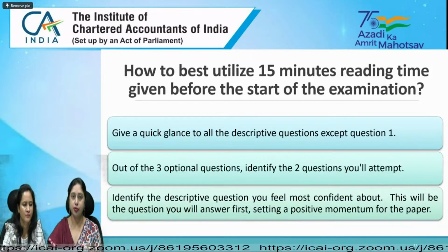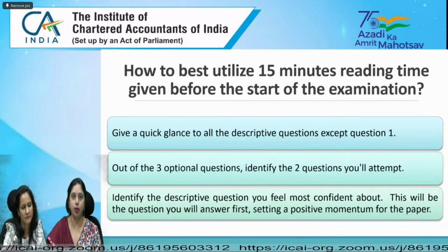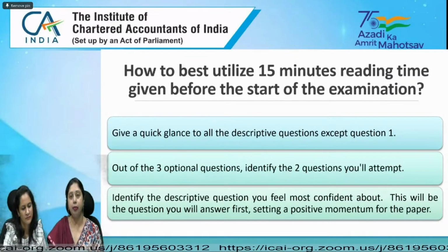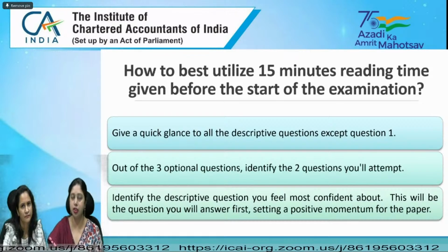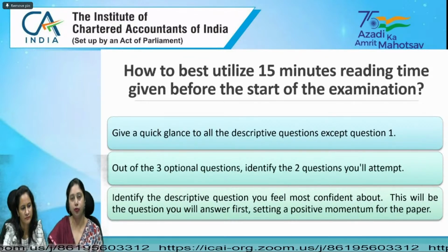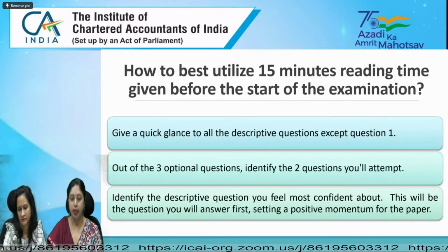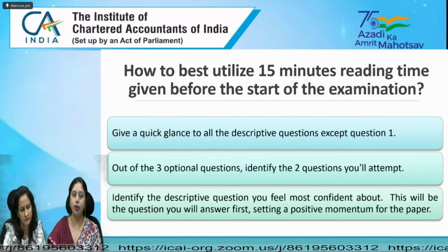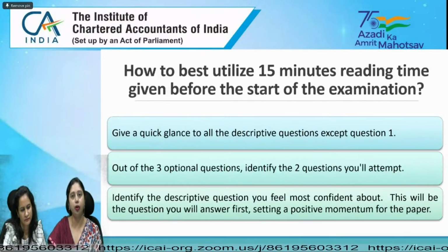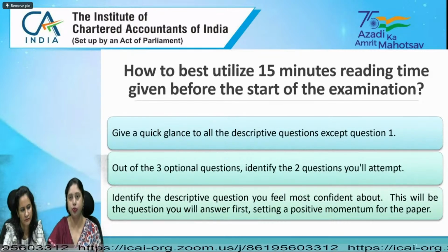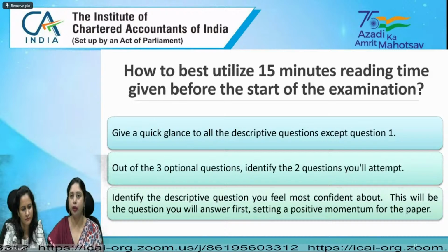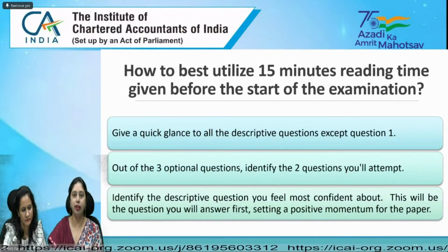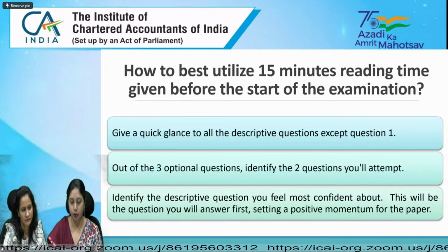So first of all, you should see the optional questions and mark the questions which you have to attempt out of the three questions. In GST as well as in income tax, out of three questions you have to attempt any two. So first you have to eliminate the question which you are not going to attempt. That would be the question which you know the least. Maybe you don't know its subparts. So you exclude that question. Then you identify, yes, these are the two optional questions I'm going to attempt.